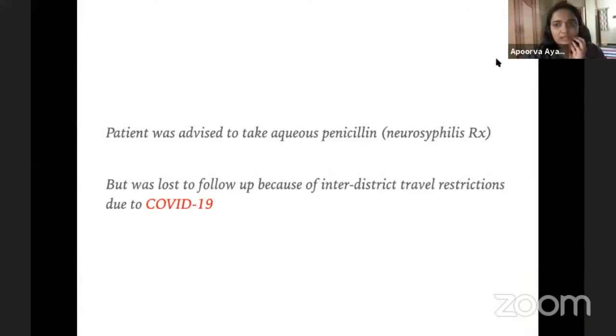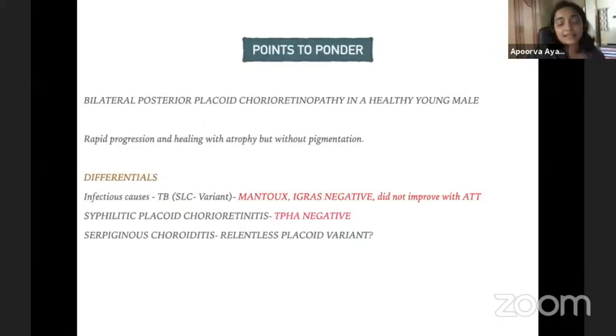So despite his TPHA being negative, we wanted to do something for him. So we advised him to get treated like a neurosyphilis. But then he is lost to follow up again because of inter-district travel restrictions. And the patient thinks there is some black magic done on him, and that's why he's losing vision in both his eyes. And although I don't agree with his diagnosis of black magic, I do agree that this is really unfortunate that a healthy young man had to lose vision so drastically and so dramatically.